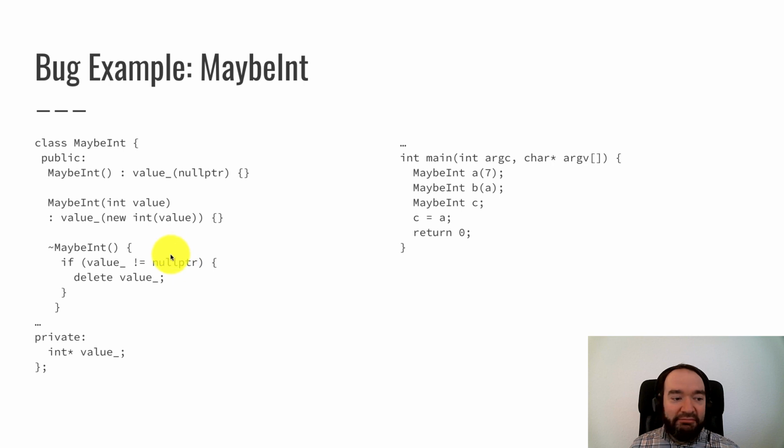This looks pretty innocuous. At first glance, this looks okay. You might not see a problem with it, but it's breaking the rule of three, and it's possible to use this class in a way that creates a memory leak. Here's how I could use it on the right.